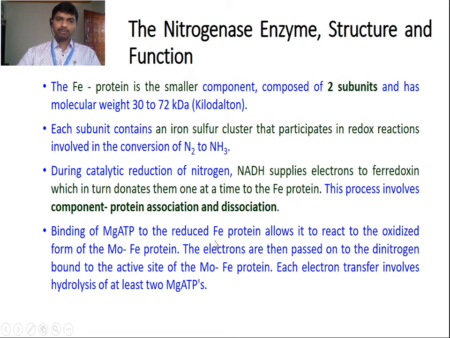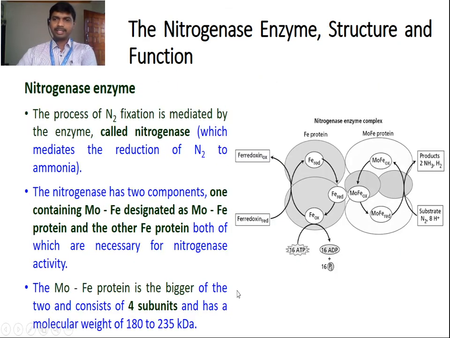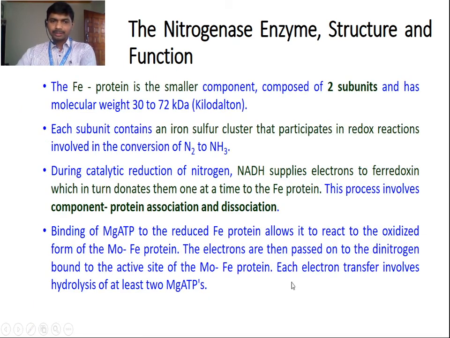Binding of MgATP to the reduced Fe protein allows it to react with the oxidized form of the MoFe protein. The electrons are then passed on to the dinitrogen bound to the active site of the MoFe protein. Each electron transfer involves hydrolysis of at least 2 MgATPs. So here, due to the oxidation and reduction, the electron has been transferred from one carrier to the other, and finally it reaches the active site of the MoFe protein.